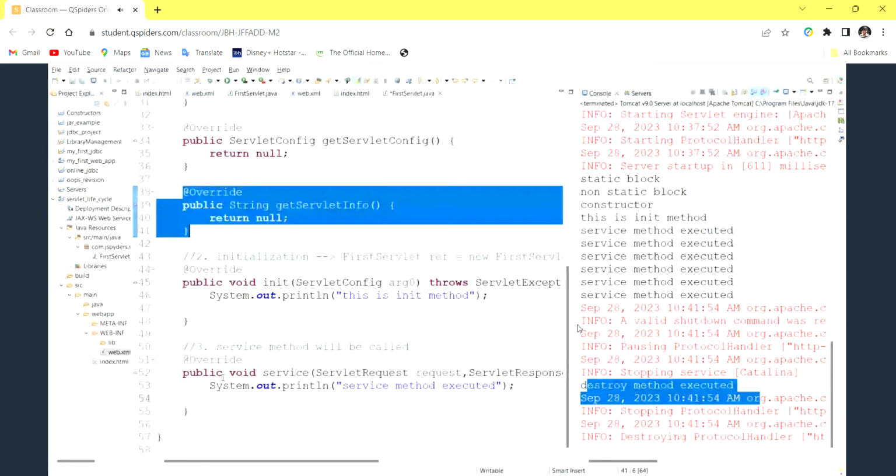So at this time, what we can do is go for another concept called GenericServlet. This GenericServlet is nothing but an abstract class actually.